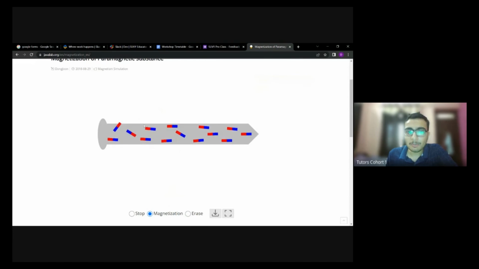Now when I rub it, this iron piece will be magnetized. See how these small blocks are aligning into a single direction, in the same direction, right? All these red blocks are aligned to the left and all blue blocks are aligned to the right. So when all are aligned in the same direction, this iron block will be magnetized, right?